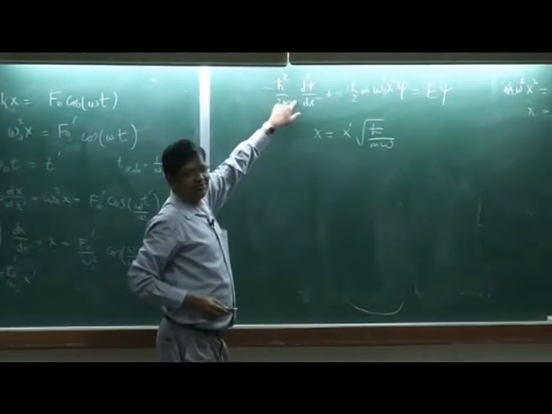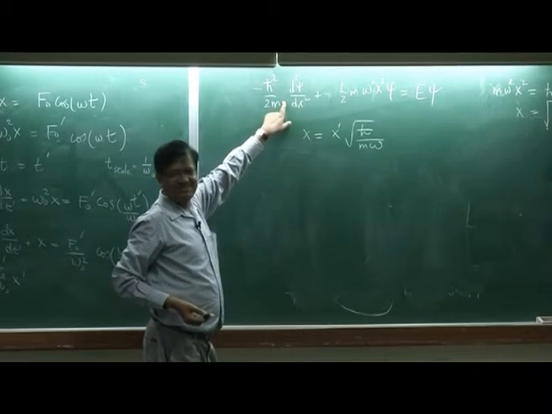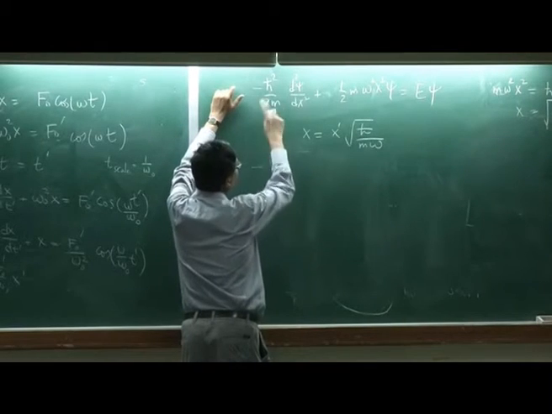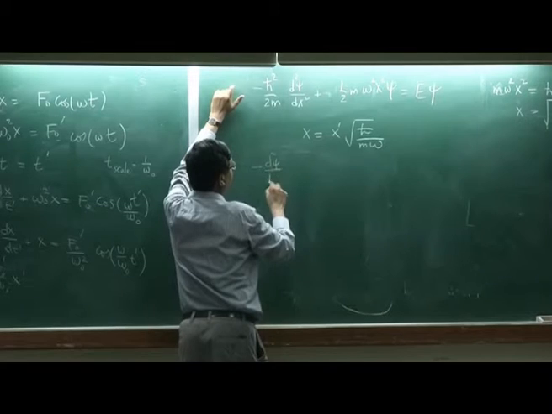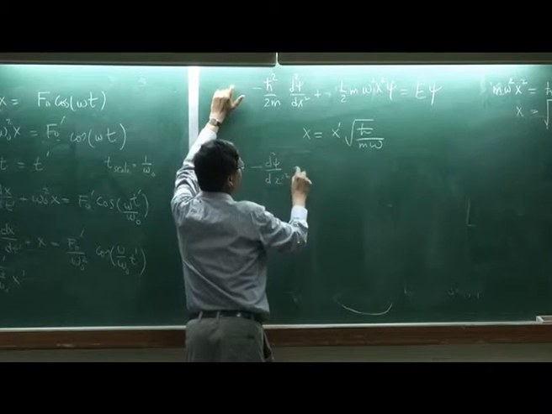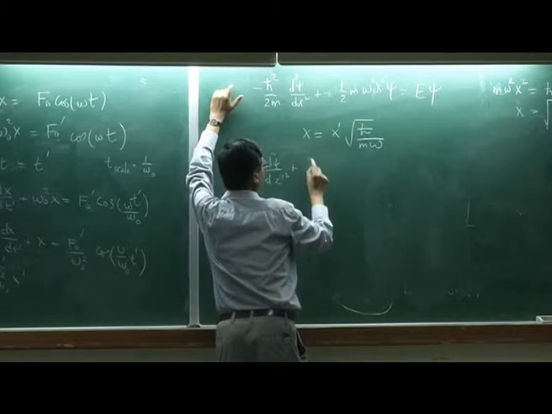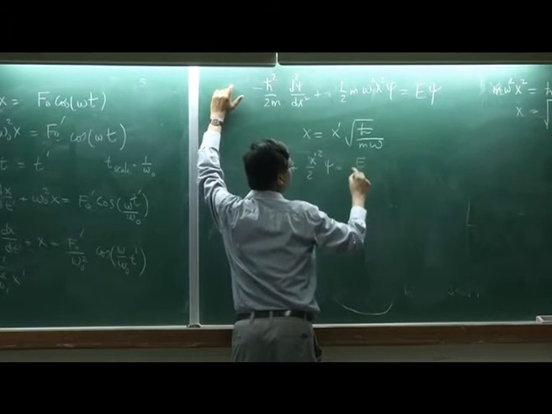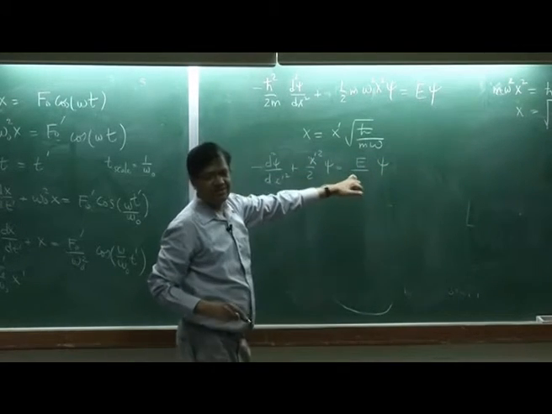I will not non-dimensionalize psi, I will let it be. If I put it here, I will skip the algebra, you can do it, I did it sometime last semester. So everything cancels. What comes here for the energy term?